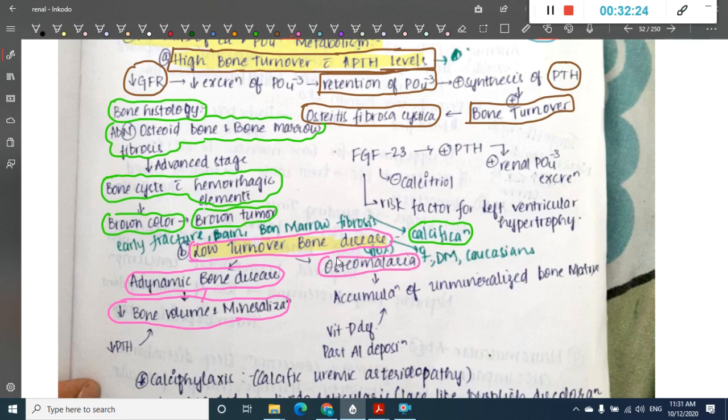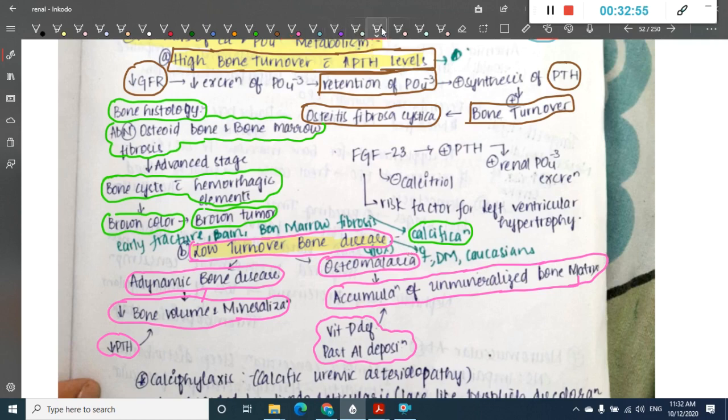This osteomalacia causes accumulation of unmineralized bone matrix. Why does osteomalacia occur? It mainly occurs due to vitamin D deficiency and past aluminum deposition. See, because of decreased parathormone, it causes adynamic bone disease, whereas because of the deficiency of vitamin D and past aluminum deposition, it causes osteomalacia.